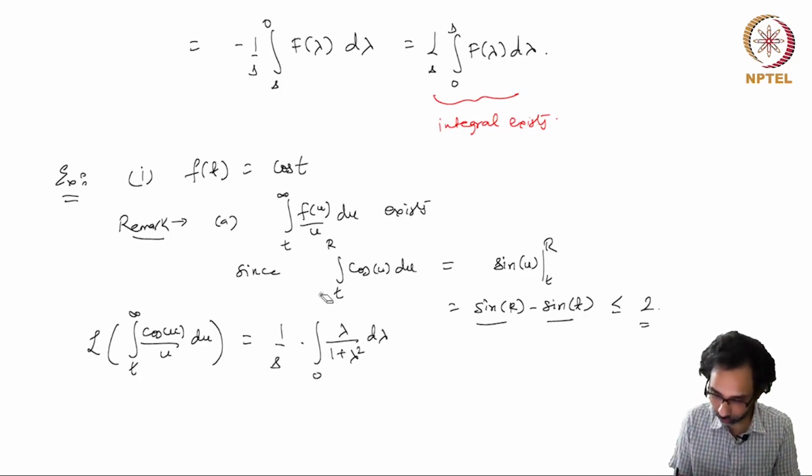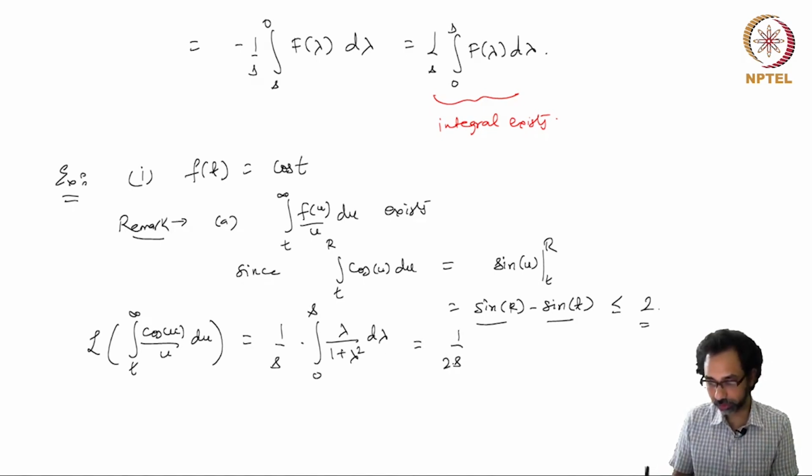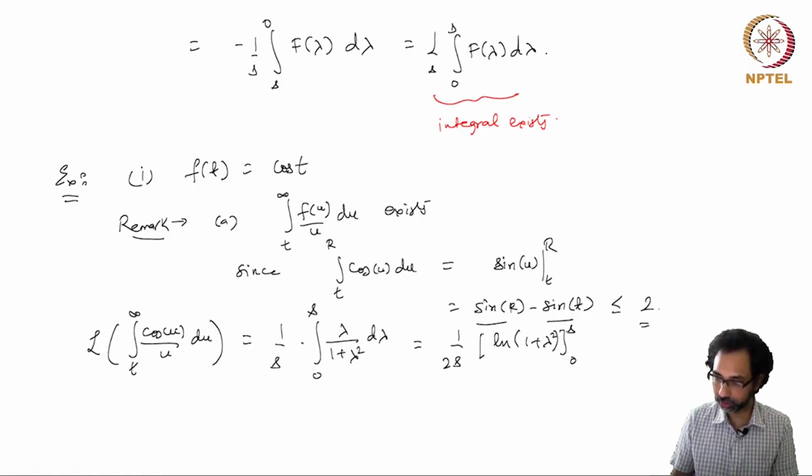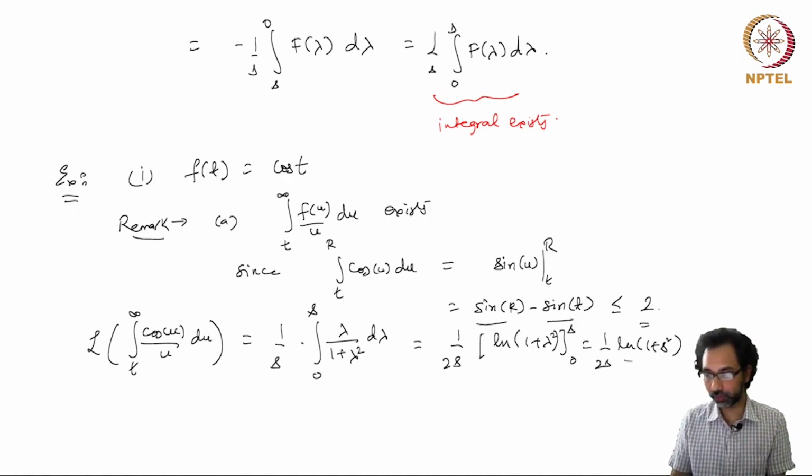This is nothing but 1 over 2s log of 1 plus lambda squared from 0 to s, and so you get 1 over 2s log of 1 plus s squared, valid for s greater than 0.